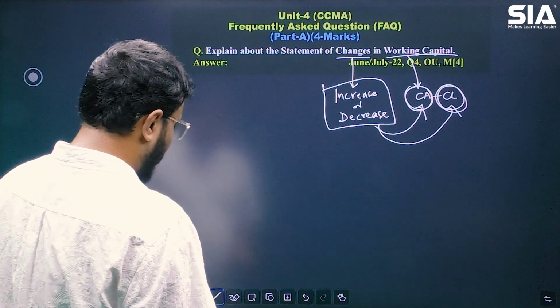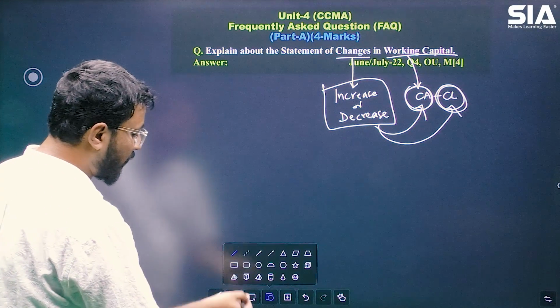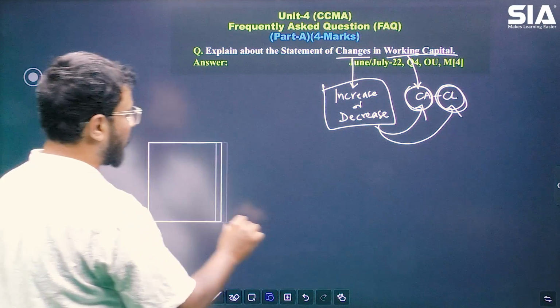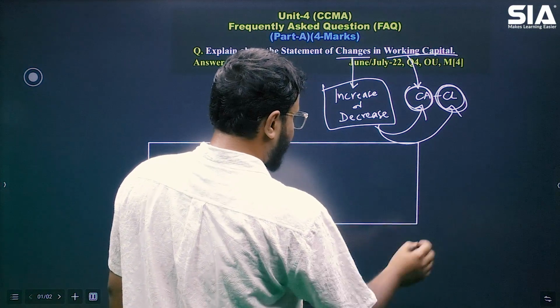And how to prepare the statement of changes in working capital? If you remember the format, this is how it used to look, right?